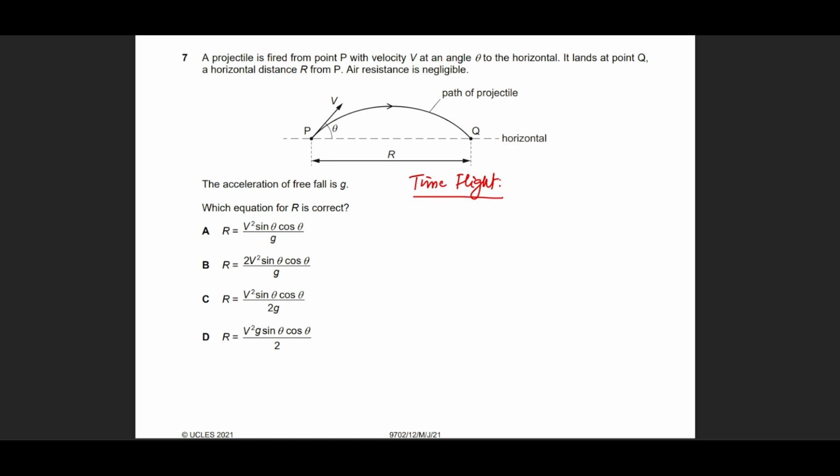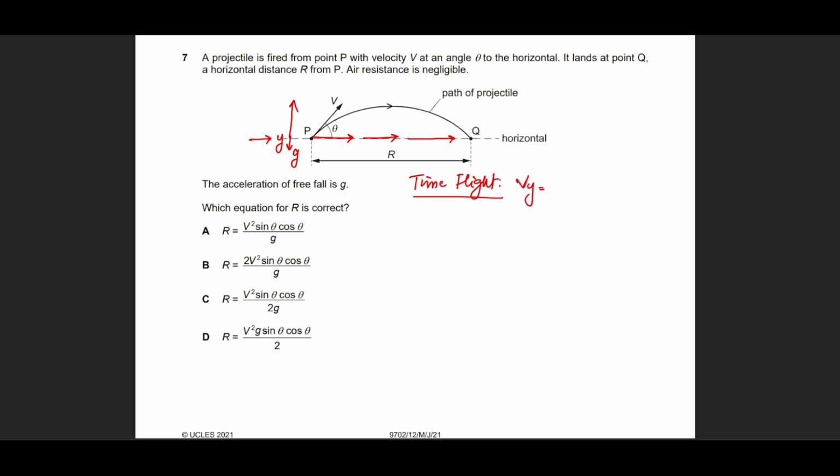So first we find out the time of flight, and the time of flight is the responsibility of the y-axis component, because only this is affected by gravity. And the range is the responsibility of the horizontal component, because this is the component that carries it forward. So if we want to find out how long it is going to stay in the air, I should be looking at the y component.